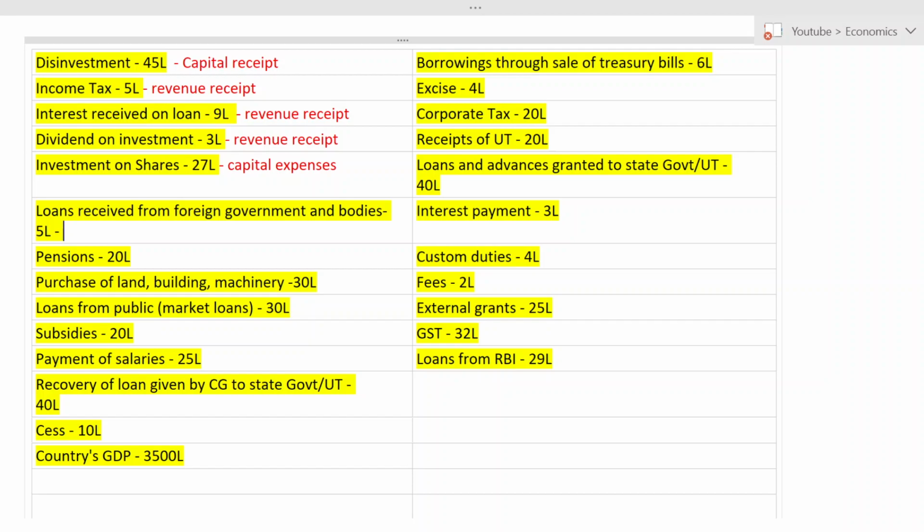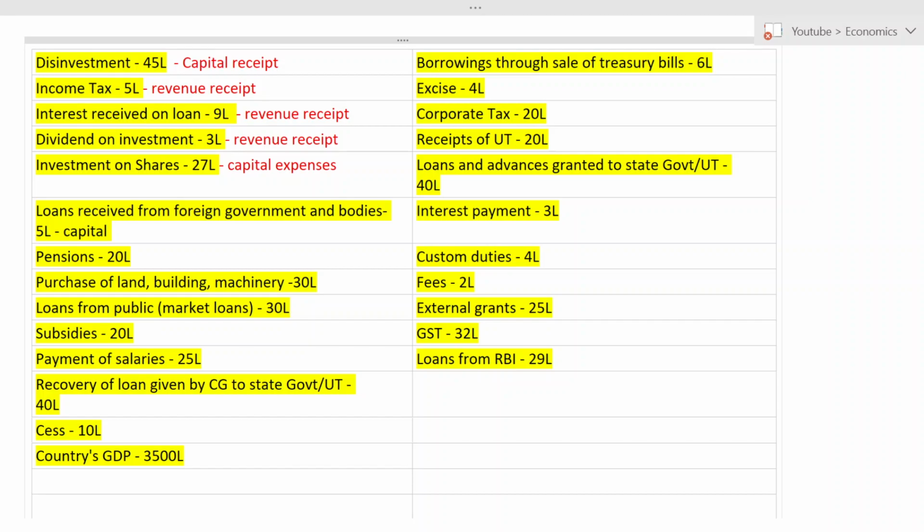Okay, now the next one. Loans received from foreign government and bodies. Will the foreign government bodies give loans frequently, or will we take loans frequently? No. And one more hint I would like to give here is that loans are always capital. Whenever you see loans received, blindly write it as capital.